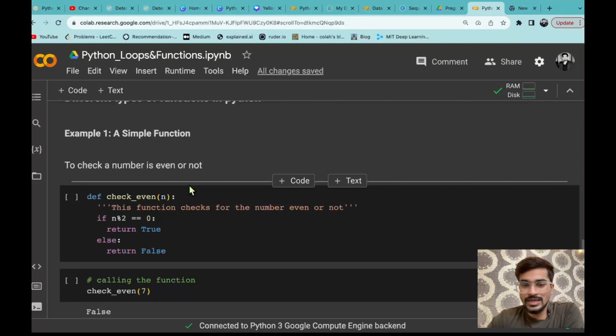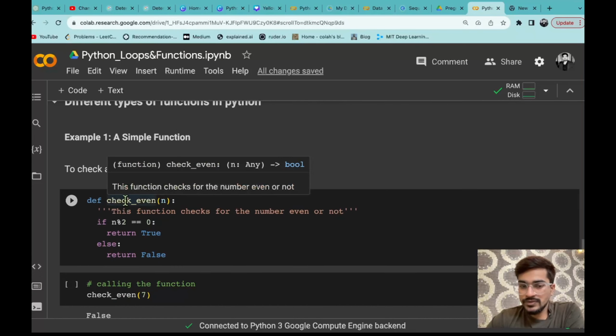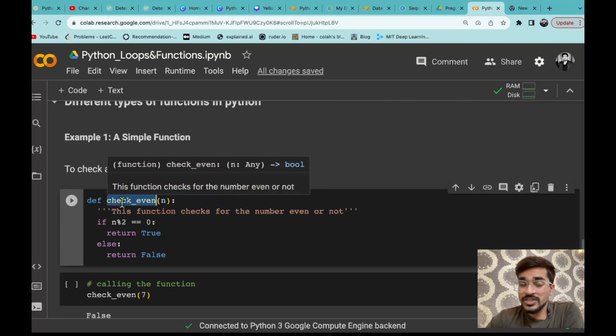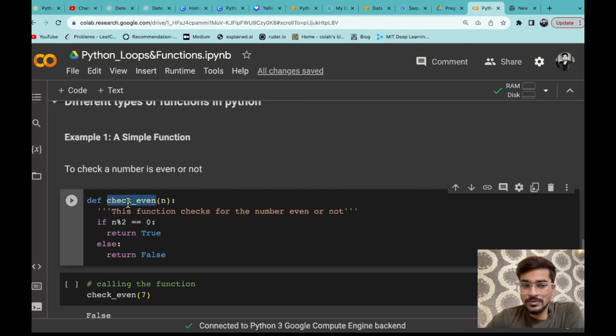We are just checking whether it is even or not. If it is even, then we are going to return true, and if it is not even, we are going to return false. So how can you define that? Let's say first of all the def keyword, then I am giving a function name. Since my function is checking whether a number is even or not, I can give a simple name for the function, check_even, so that it will be more clear what the function is doing.